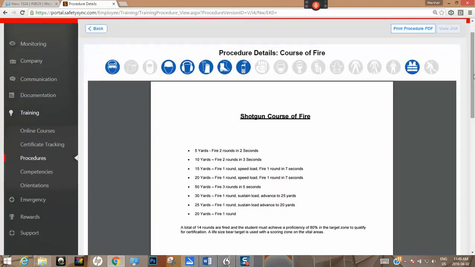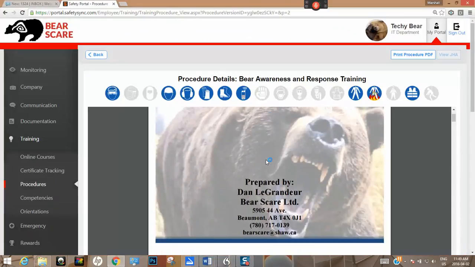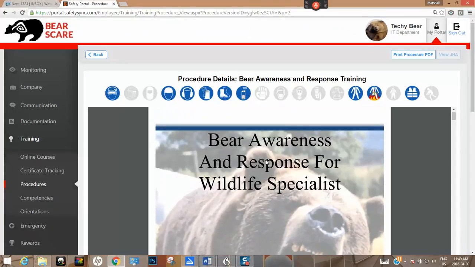In this case, as you're aware, we print them off so you could read them prior to, and then you could actually go to your next procedure, and your next procedure pops up. So this is the Bear Awareness and Response for Wildlife Specialists and Monitors.